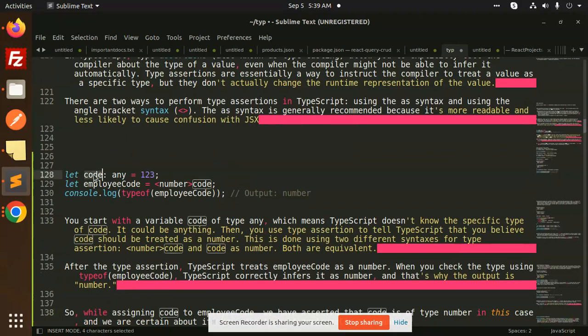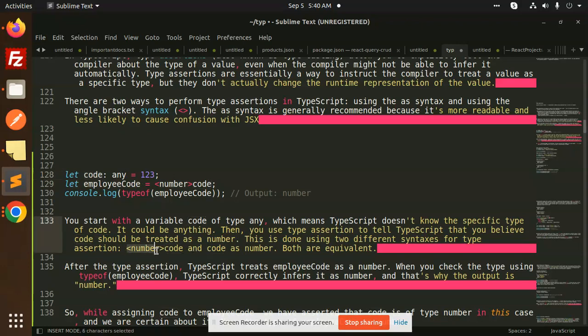Here we have code which is of type any. I don't know the type of that one, so we have defined code of type any, which means TypeScript does not know the specific type of the code. It could be anything. Then you use the type assertion to tell TypeScript that you believe code should be treated as a number. So here: let employeeCode = <number>code. Then you use the type assertion to tell TypeScript that the code should be treated as a number.